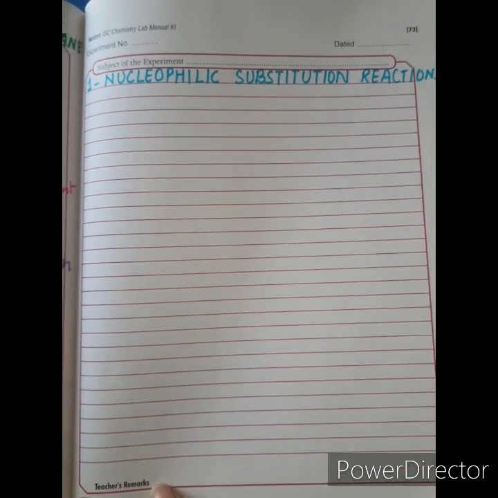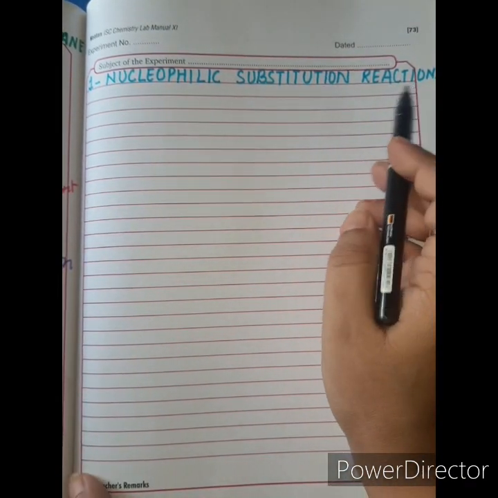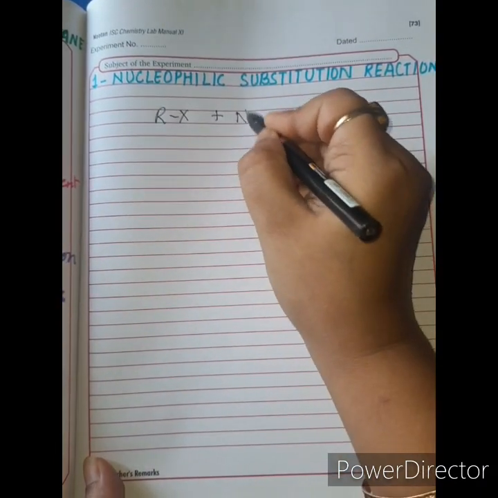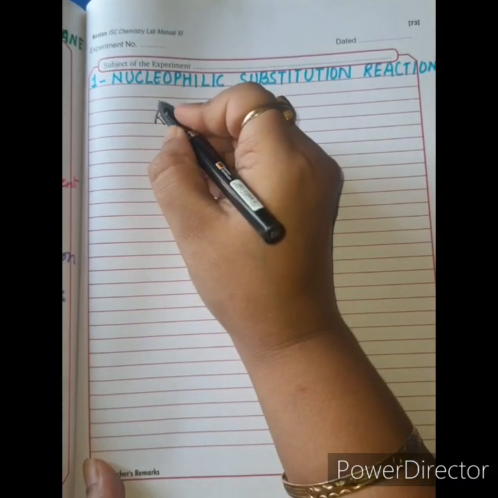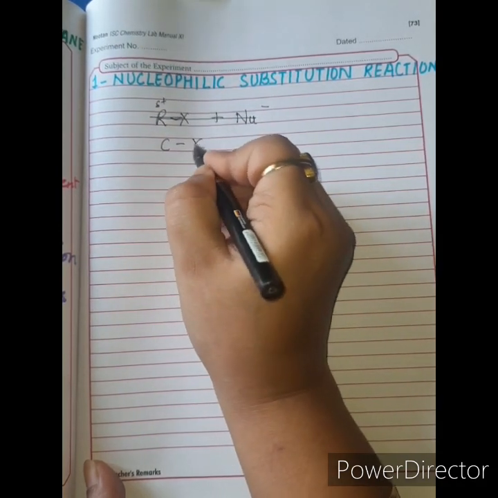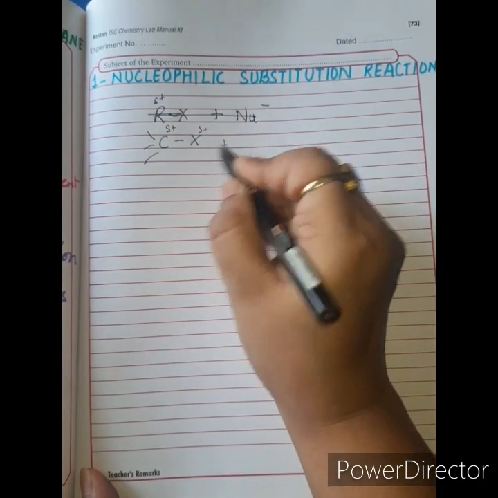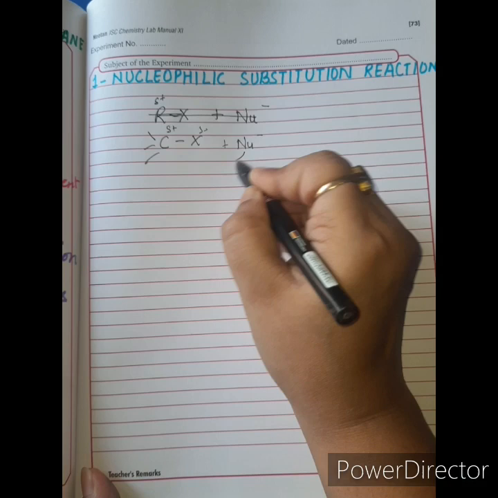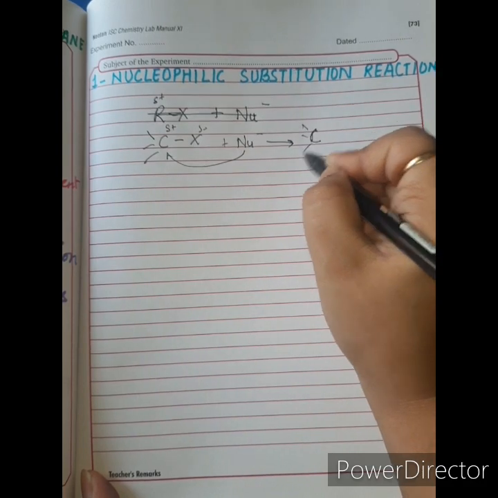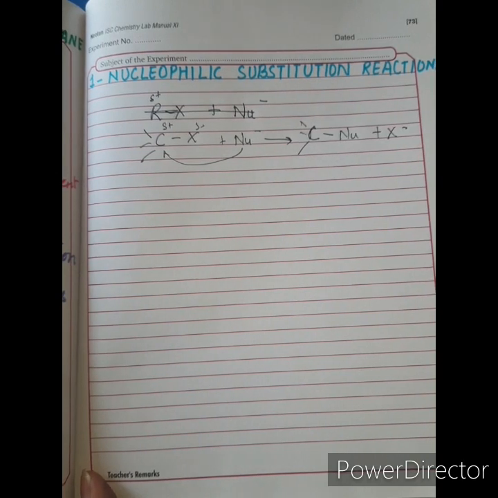Dear students, it is going to be a detailed discussion about the nucleophilic substitution reactions. I taught you that haloalkanes get easily attacked by a nucleophile because of the positively charged carbon in them. It is better to write the reaction the way C-X, that will be the better way. So it's a partial positive, partial negative. Since carbon is the positive center, the nucleophile easily attacks it. So they comfortably give this kind of reaction where X is substituted by a nucleophile. They are characteristic of this class of compounds.